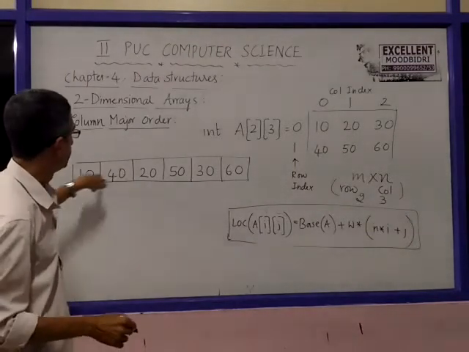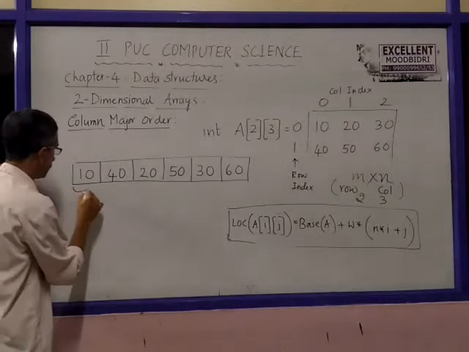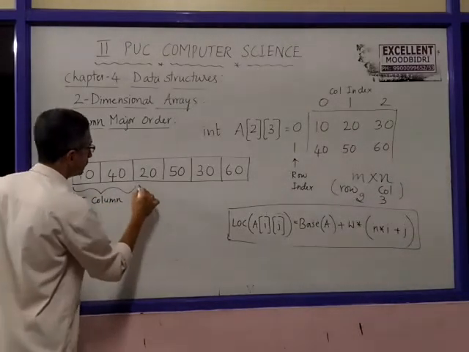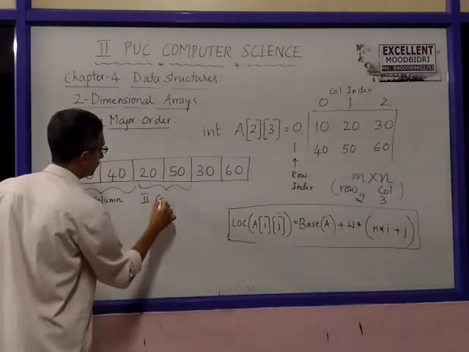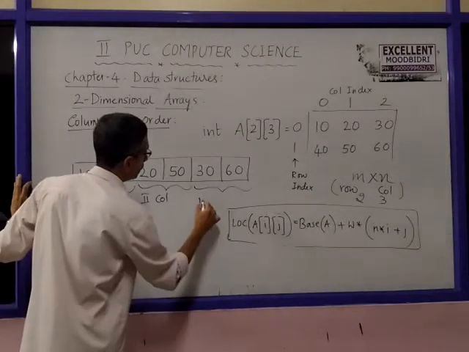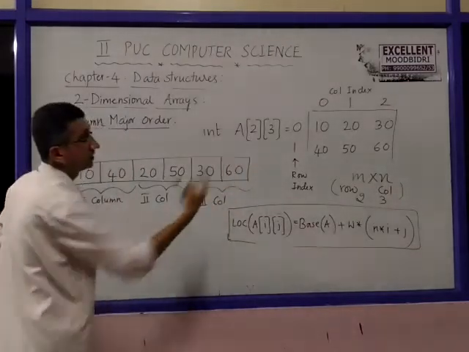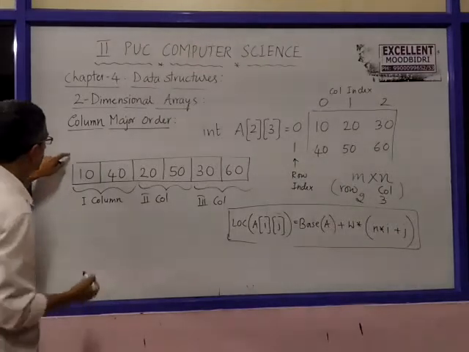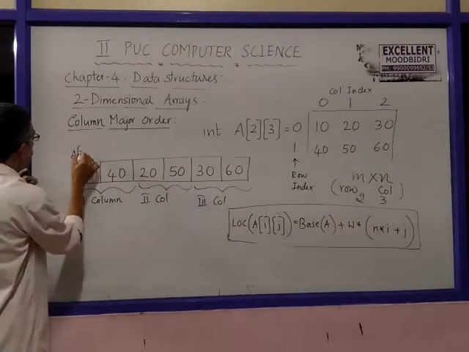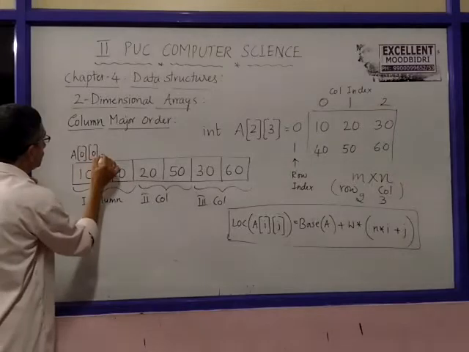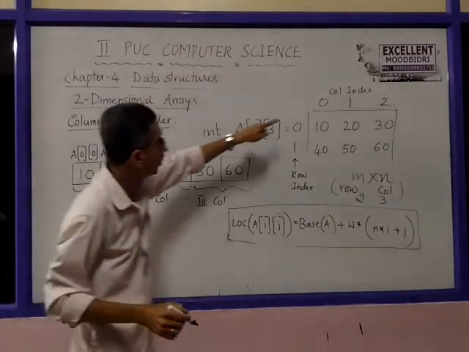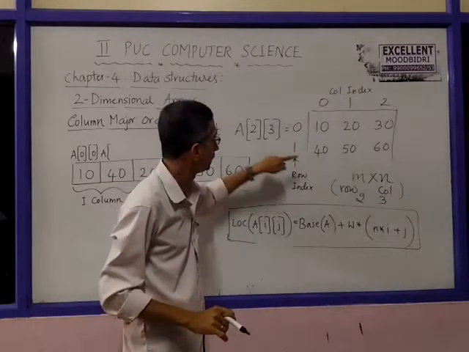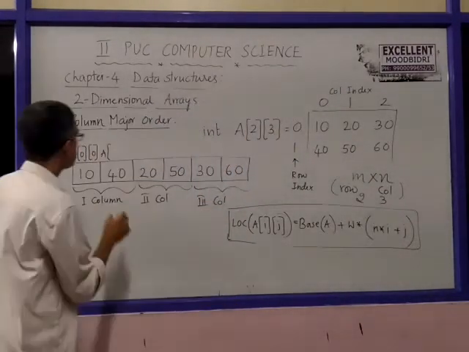So the first column is 10 and 40. This is the second column, and these two are for the third column. For this example, out of 6 items. Now here, look at this. This is how much? 10. A of 0, 0. The index remains the same, you should write the same thing. Next is A of 1, 0.